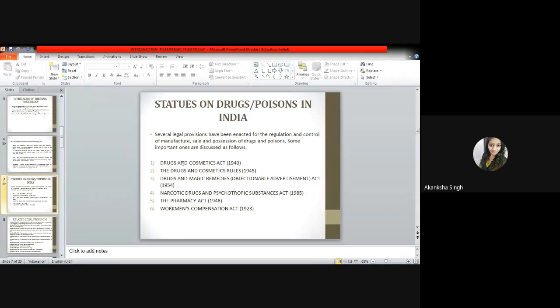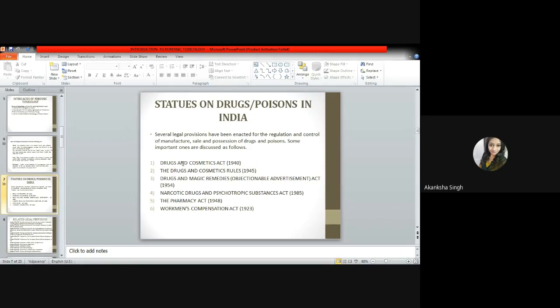The next and the most important among these is the Narcotic Drugs and Psychotropic Substances Act 1985, or in short NDPS Act. This act repeals and renders obsolete three acts, namely the Opium Act of 1857, Opium Act of 1878, and the Dangerous Drugs Act 1930.